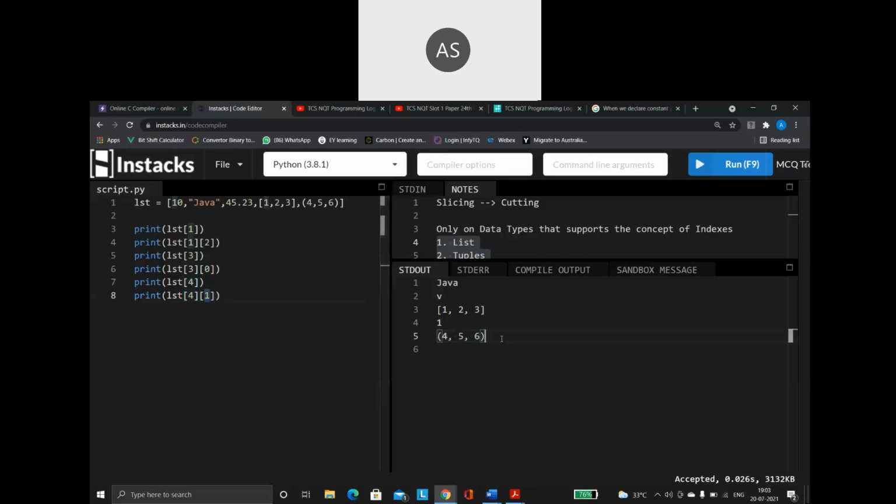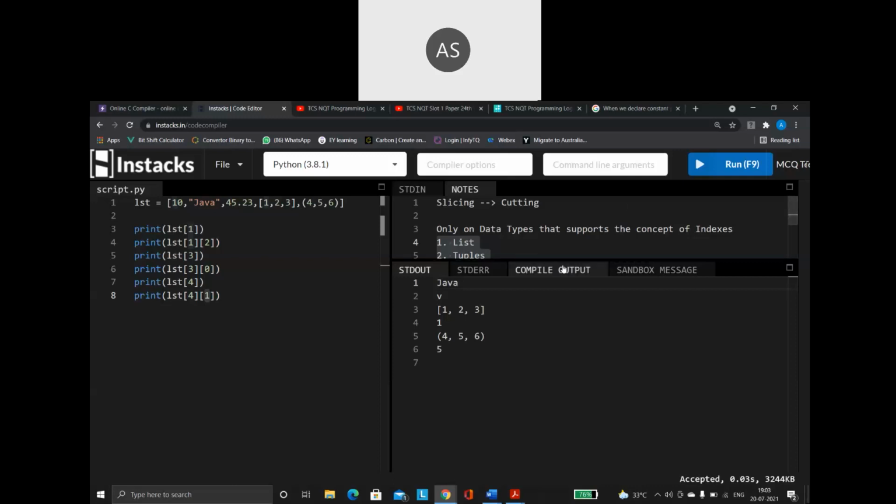So the first index is going to get me 4. In this, I am going to apply 1. So 0, 1, which is going to print me the value 5. This is the sub indexes what you have to understand before going for the concept of slicing.